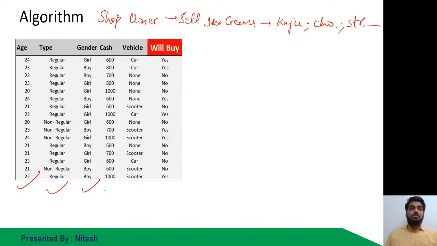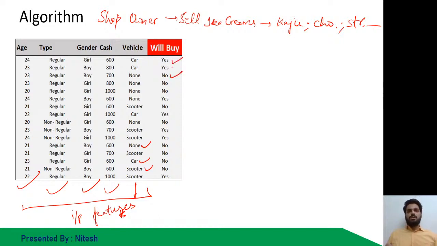Then gender, how much cash they are carrying while they're coming to the shop, as well as how they are coming to the shop, which vehicle they are opting. So is it car, scooter, or none? Only three unique values are there. So car will be a little bit richer, scooter the middle one, none can be richer also, cannot be. So I don't know. And on these input features, I would like to predict whether the person will buy the ice cream, yes or no. Only these things I have to predict.